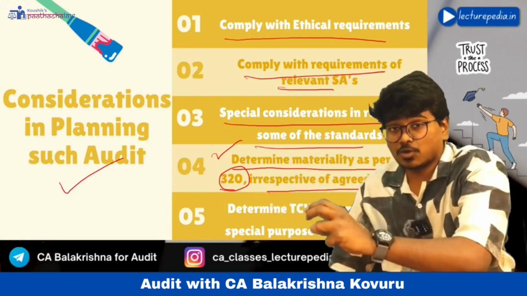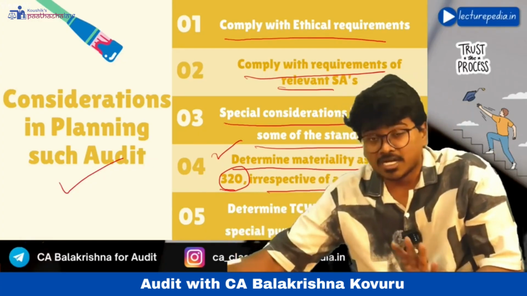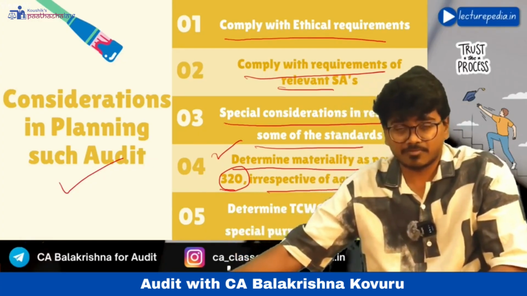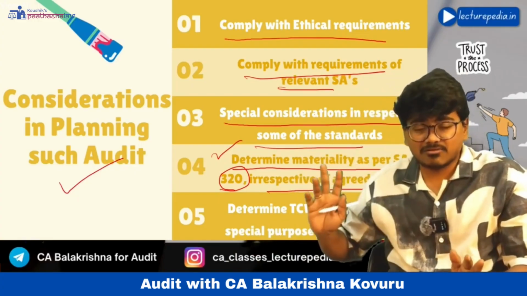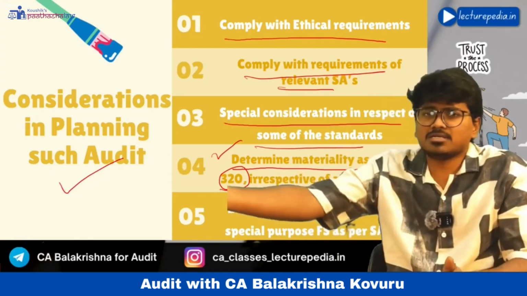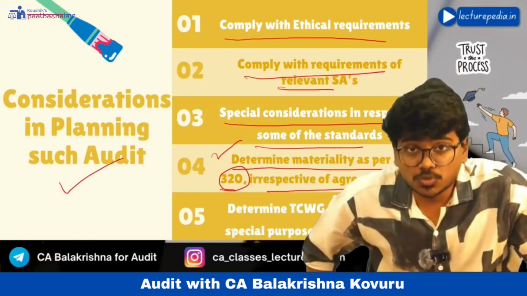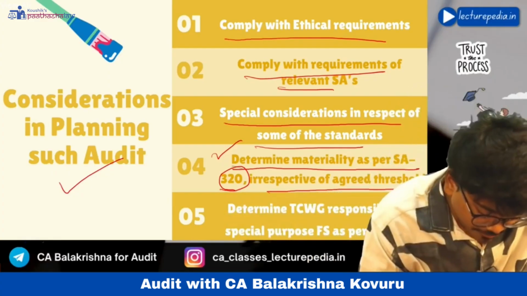Now that threshold which is agreed between management and bank need not be the materiality level. Okay, the auditor should again determine the materiality level irrespective of the threshold accepted between management and that specific user. The auditor needs to again determine materiality as per SA 320.